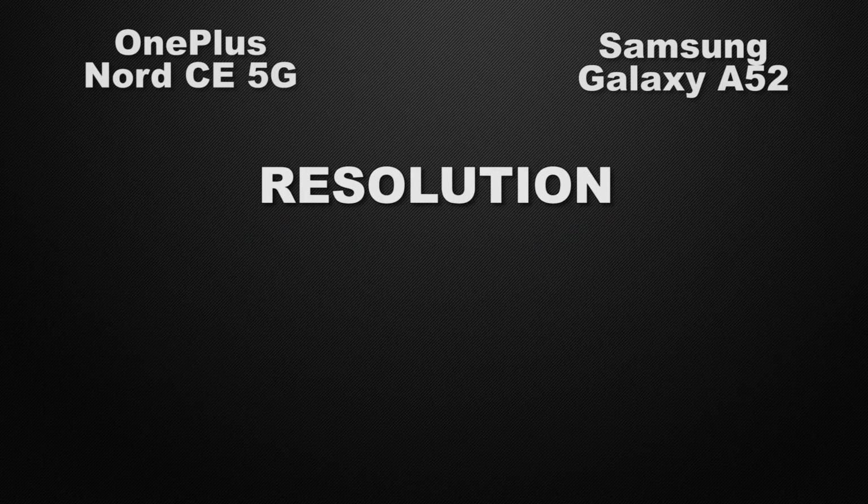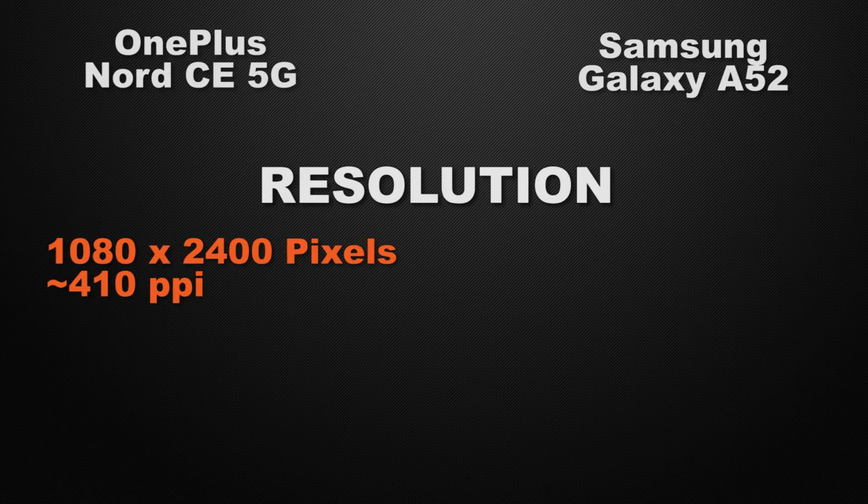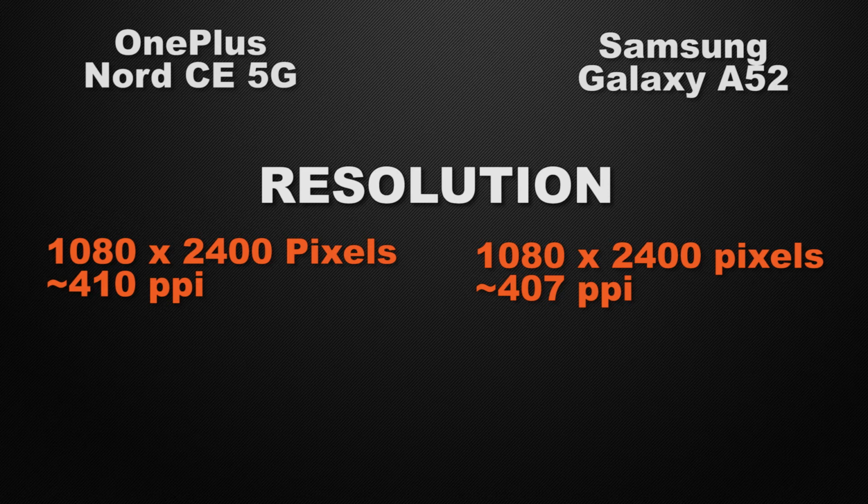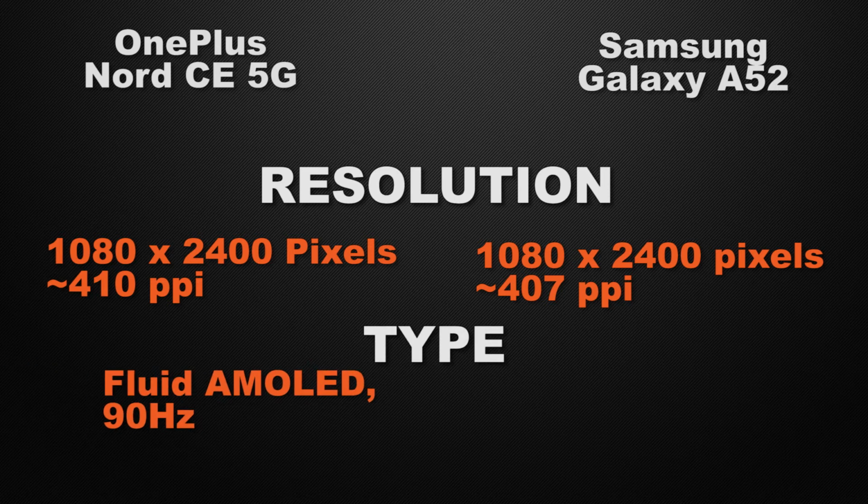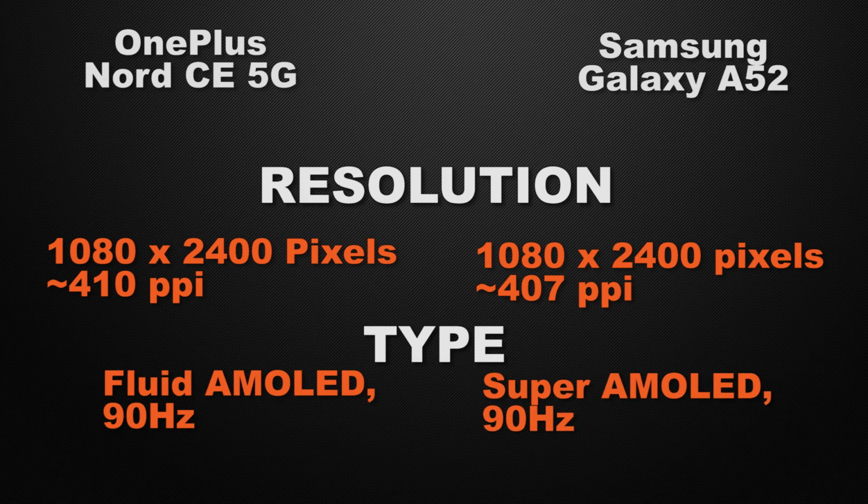Let's talk about the screen resolution of the devices. Nord comes with Full HD Plus display, on the other side A52 has Full HD Plus display. So it's a tie. And about the display type of the devices, Nord has Fluid AMOLED display having 90Hz of refresh rate, whereas A52 has Super AMOLED display having 90Hz of refresh rate.